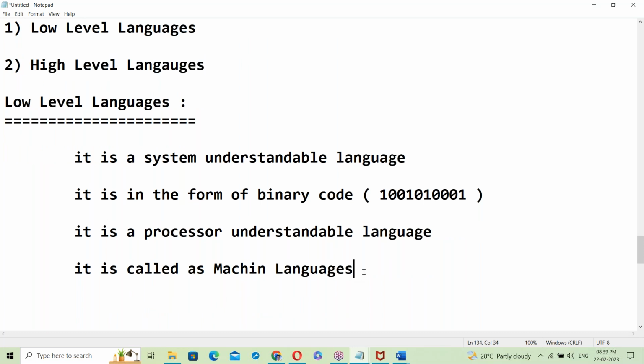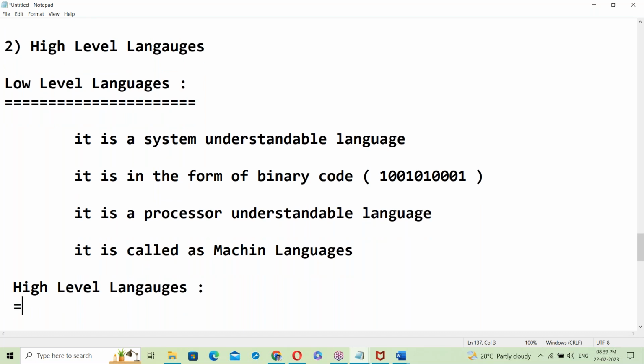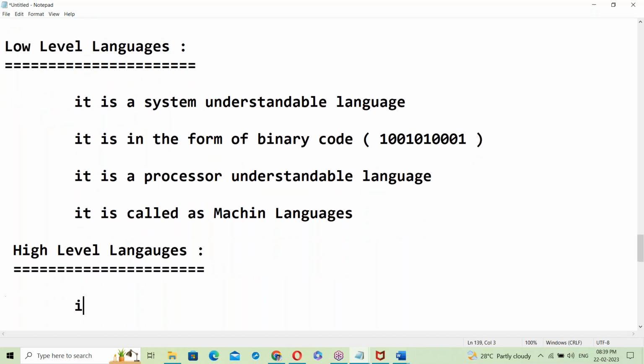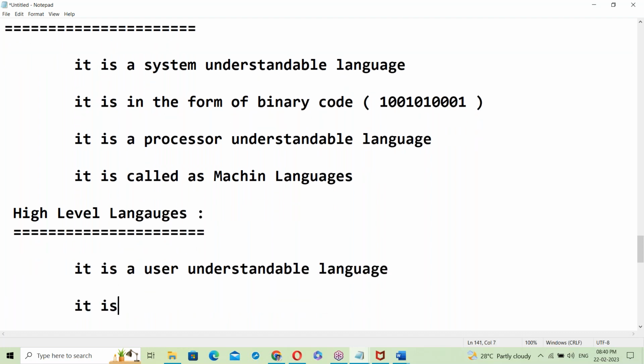Next, a high level language is a user understandable language, like English.